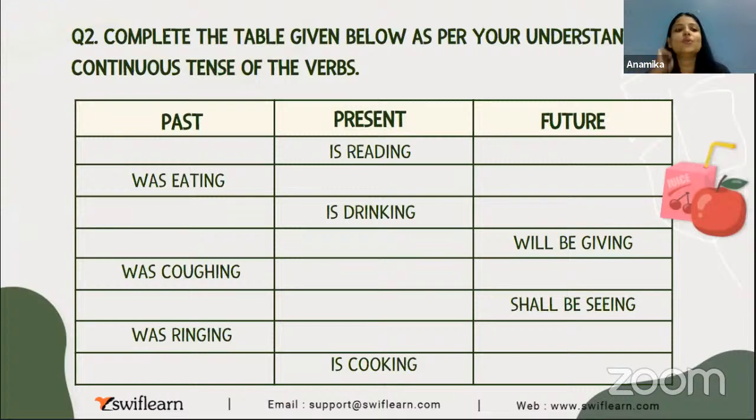Okay, now what we have to do, we have to complete the table given below as per your understanding of continuous tenses of verb, tense of the verbs. All right. So do one thing, just go to the comment section and you can just simply write down one. Then you can write down like was reading, will be reading. Okay, so I told you the first one. Now you can finish the whole grid by yourself and you can write down the answers in the comment section, and then I will show you the answers and you can check it by yourself if you were right or wrong. All right.